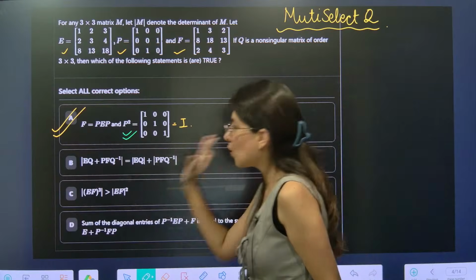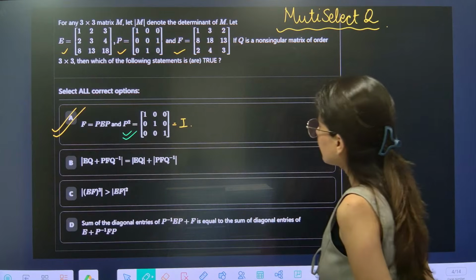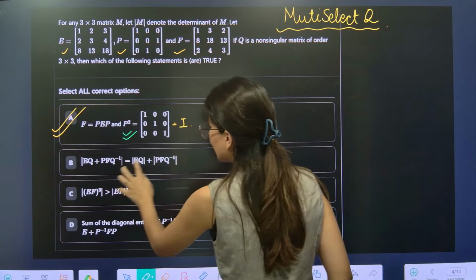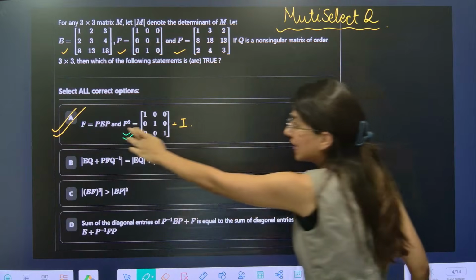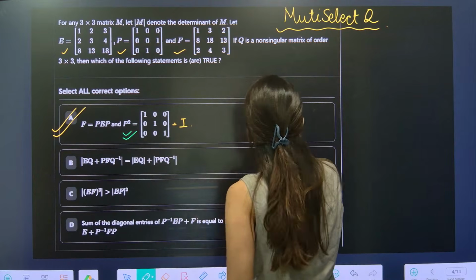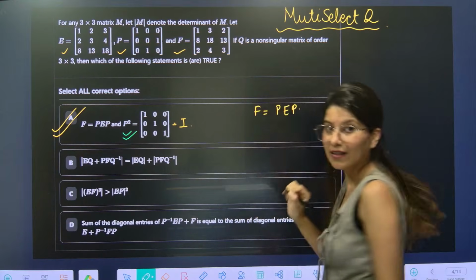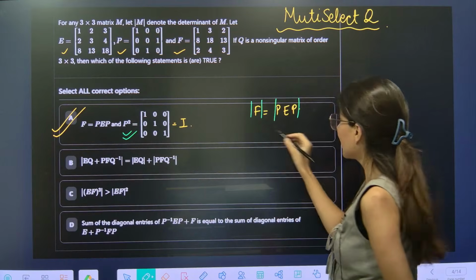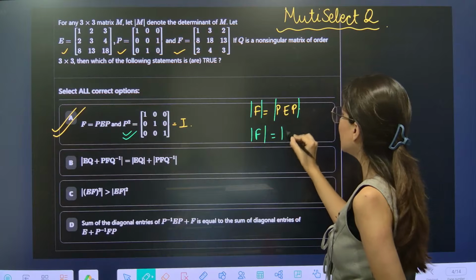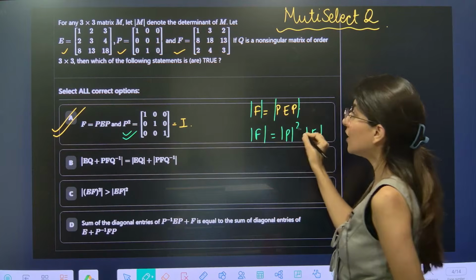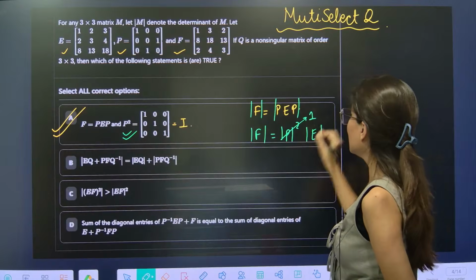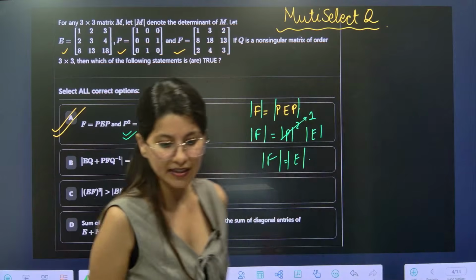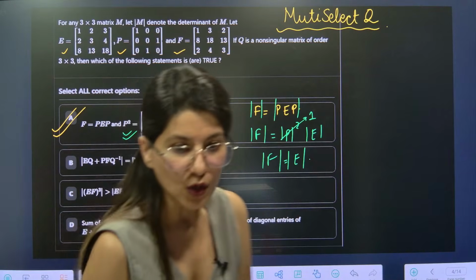Now let's talk about option B. Option B says that this is determinant EQ, PF, Q inverse. Okay, so many things. But now using this F, because we have proved this, F is equal to PEP, correct? So I am going to take determinant on both sides because option A is correct. So determinant F will be determinant P square and determinant E. Determinant P square will be 1. So determinant F will be equal to determinant E.